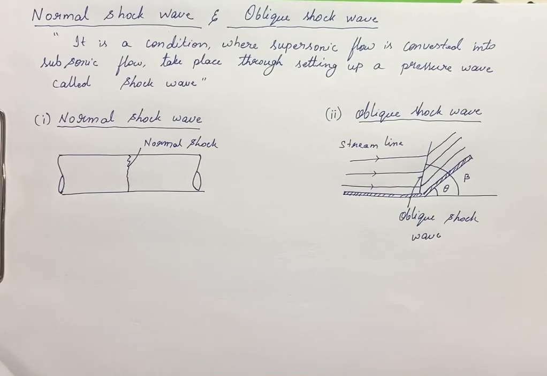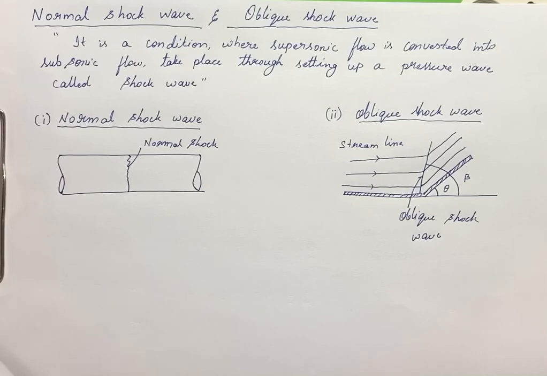Now coming on to this, what is a shock wave? See what happens when there is a supersonic flow. Due to that supersonic flow, a pressure wave is created in between the upstream and the downstream. The pressure wave which is set up in between the upstream and the downstream is called a shock wave. In the upstream, the flow will be supersonic, and in the downstream, the flow will be subsonic.